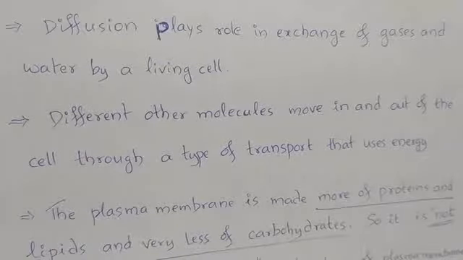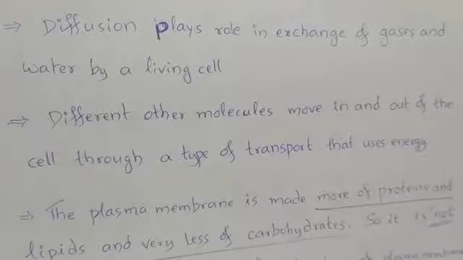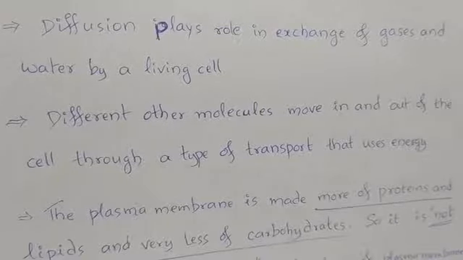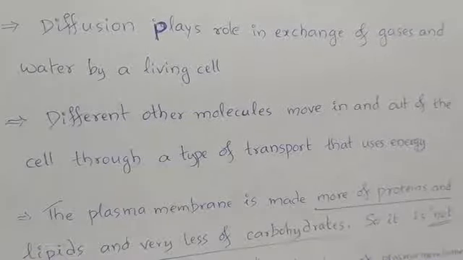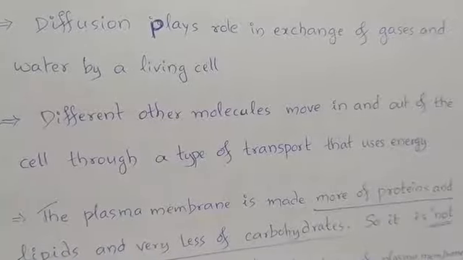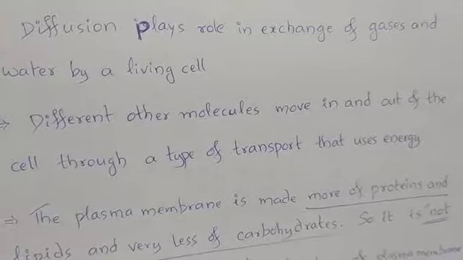Only gases and water. Other molecules also move in and out of the cell. But how are they moving? They are moving by a type of transport which uses energy.